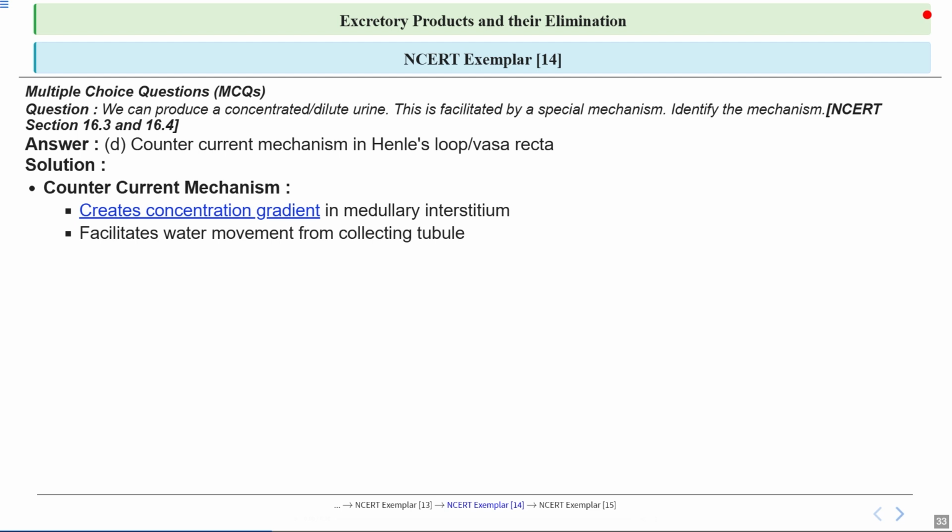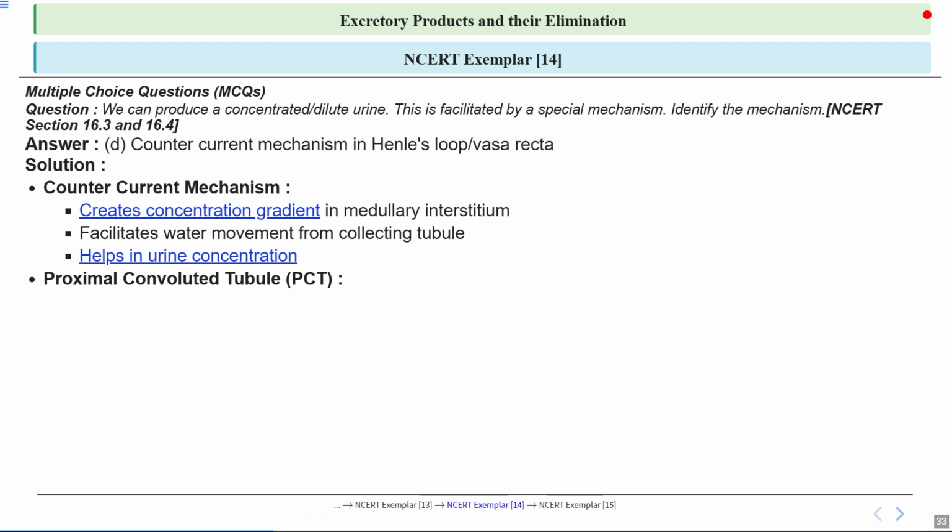So this process ensures that our bodies can conserve water when needed, which is especially important in situations where water intake is limited. By concentrating urine, the counter current mechanism plays a significant role in maintaining our body's water balance. This ability to concentrate urine is a remarkable adaptation that helps us survive in various environments.